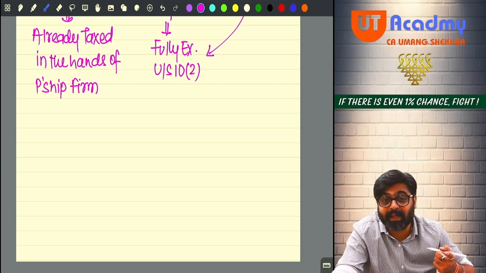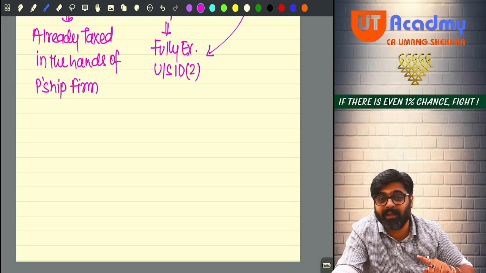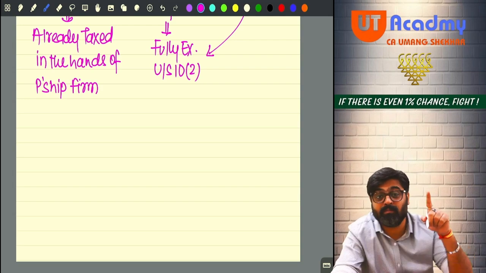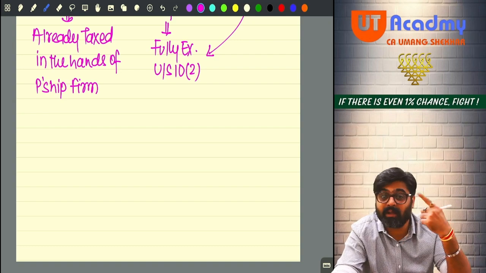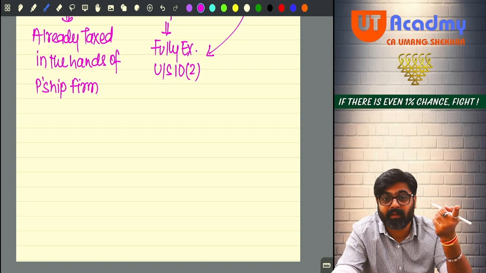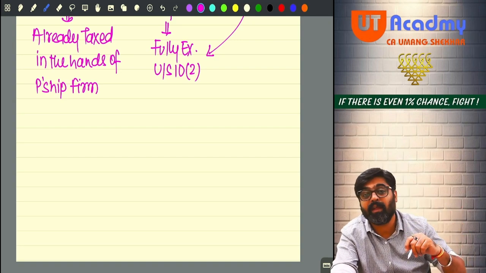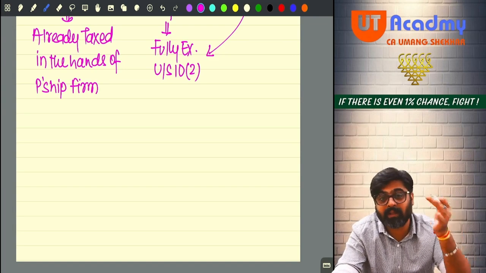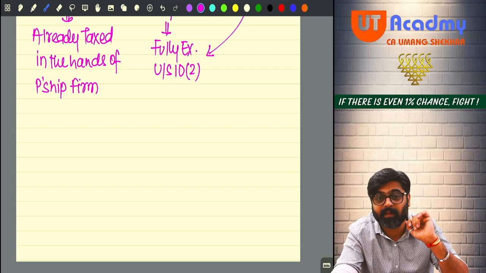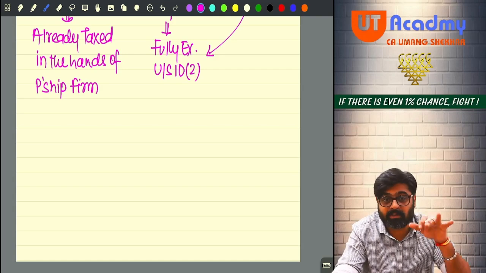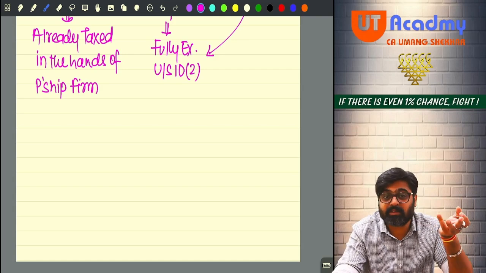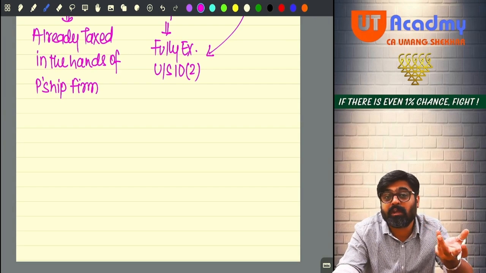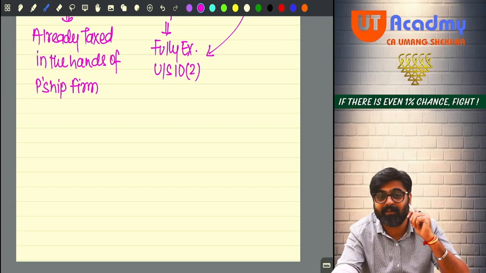Because to avoid the tax liability, avoid the DDT, or avoid the tax liability of the shareholder, the company and the shareholder can resort to some ways in which the dividend could be given but will not be treated as a dividend. Why? Because if the profits are distributed in the form of cash, only then they will be treated as what? Dividend. But now see, we are distributing profits only, but the distribution is not made in cash, so it cannot be treated as dividend.